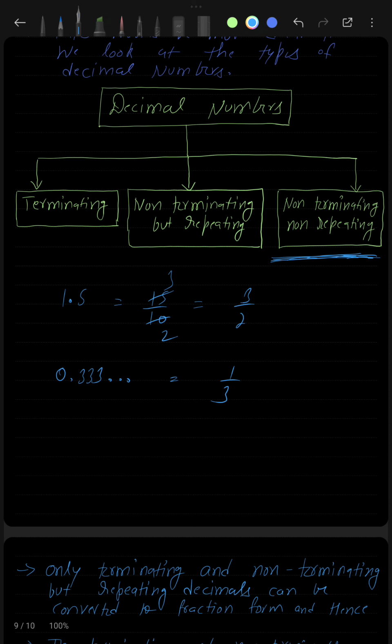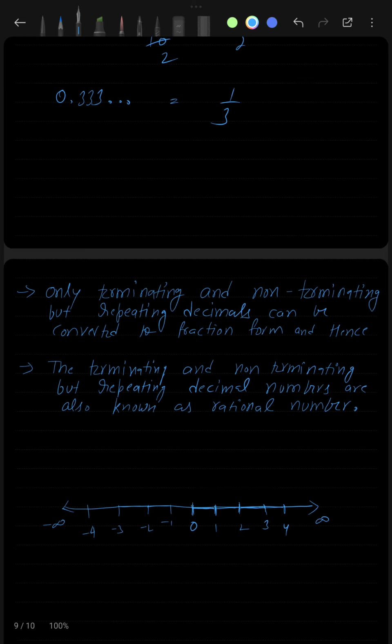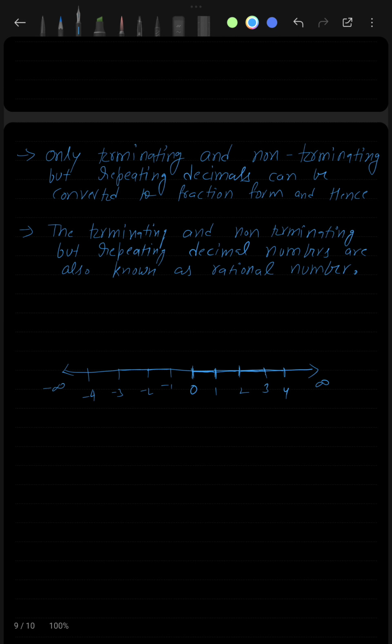So now we will learn about non-terminating, non-repeating decimal numbers, and those numbers are known as irrational numbers. Any number which is not rational is an irrational number. This is the first point that you should note about it. If a number is not a rational number, then it means it is an irrational number, only if it is real. If you have a real number, then it is either going to be a rational number or an irrational number. So now we will learn about irrational numbers.